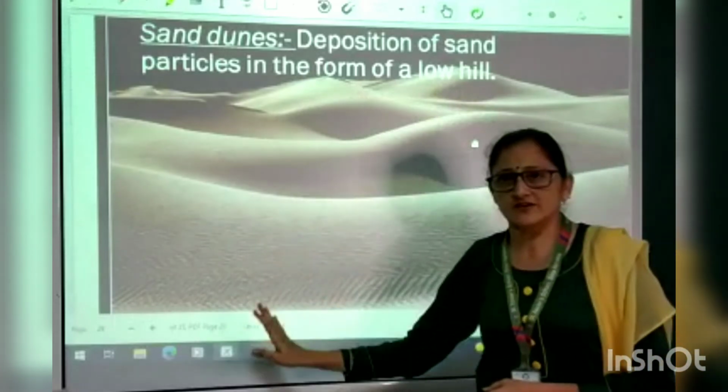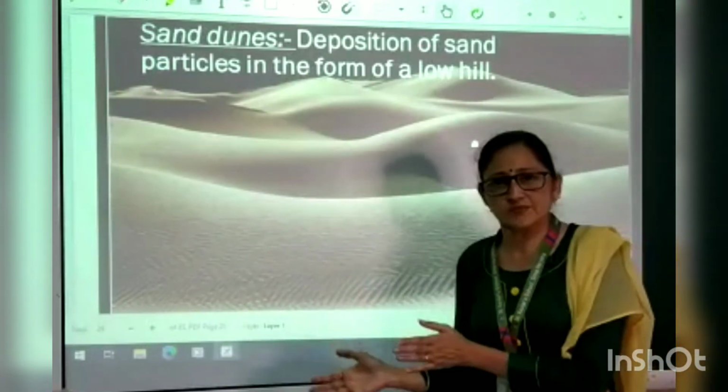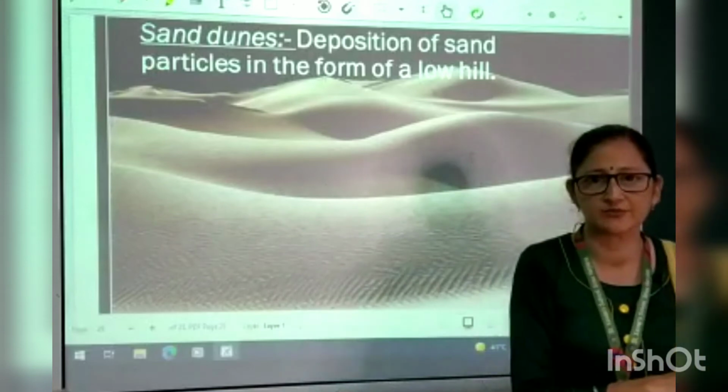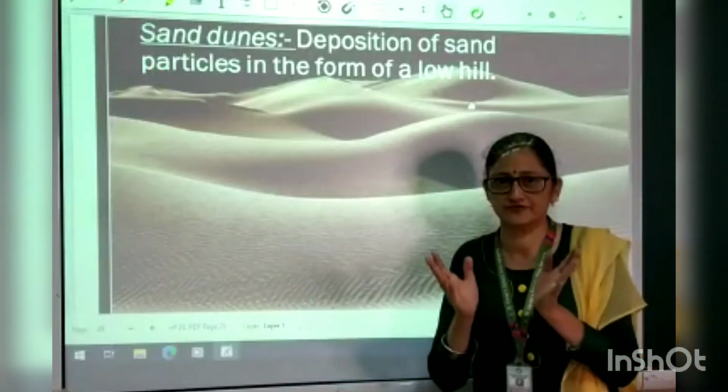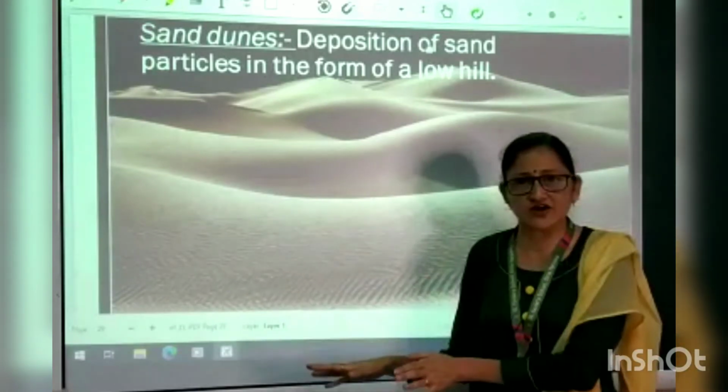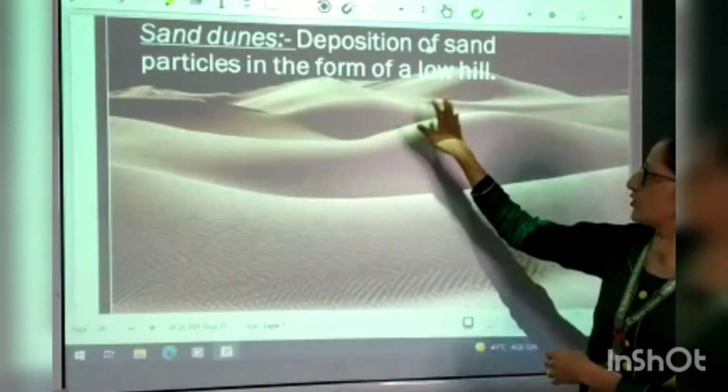When wind moves, then particles of soil are lifted from one place to another place, and when the speed of the wind reduces, at that time these particles settle down and form low hills.